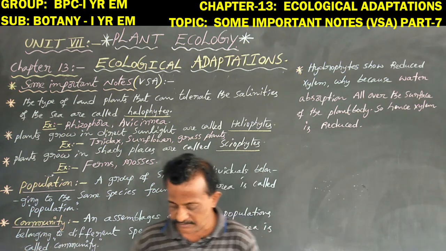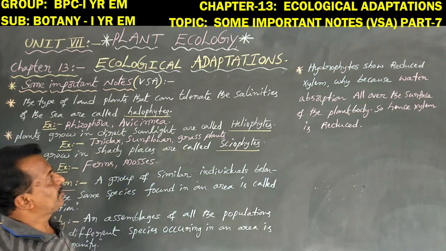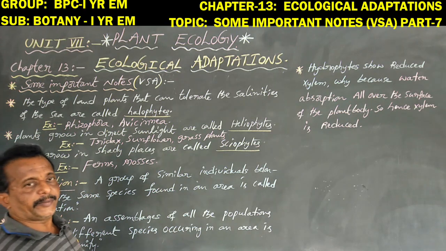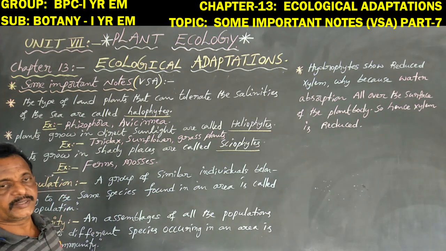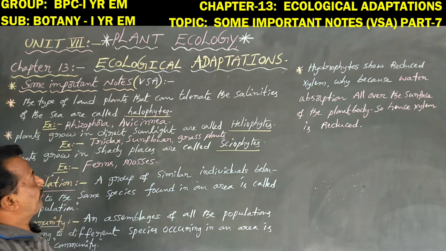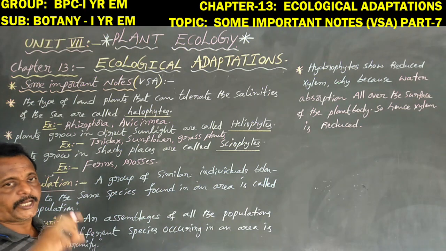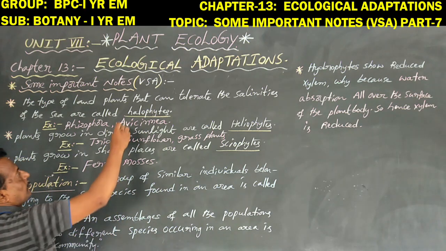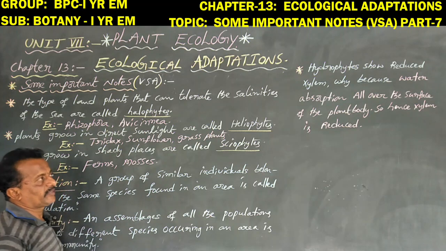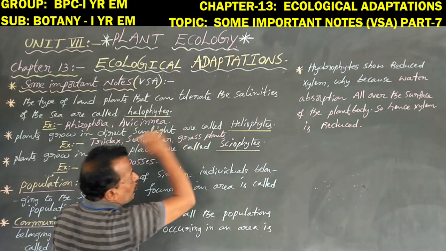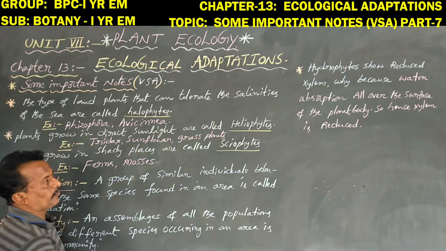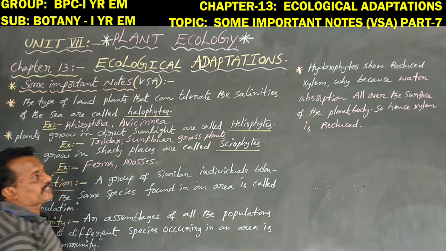Dear students, generally based on the habitats, plants are mainly of three types. They are, namely, first one halophytes, second one heliophytes, and third one xerophytes.